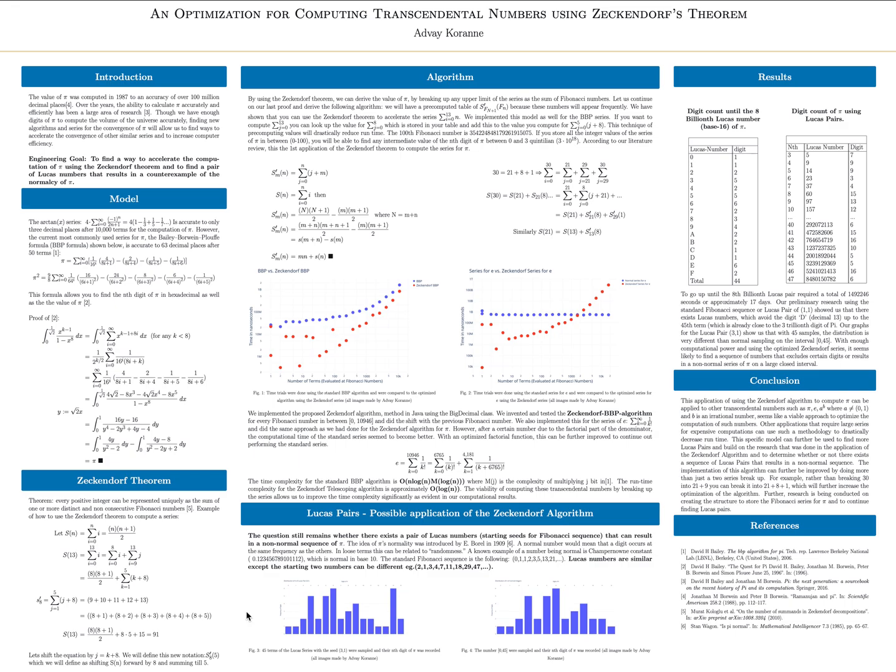An adjustment I would have liked to make to my research would have been to try more factorial algorithms in order to optimize the algorithm for the series of e. I would have also liked to try more Lucas sequences. However, since it was taking a lot of computational time, this was very difficult to accomplish with my current machines. A future research of mine is to continue finding more Lucas pairs that can result in a counterexample of pi, and I hope to use my optimized Zeckendorf BBP algorithm to find such a counterexample.